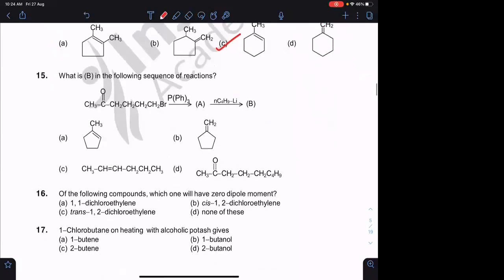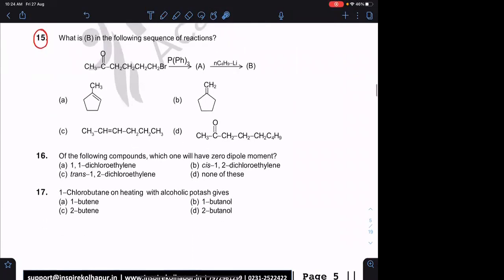These reagents we have to learn. These we will be learning in carbonyl compounds. For now there is no need. Don't worry about that. Question number 16.